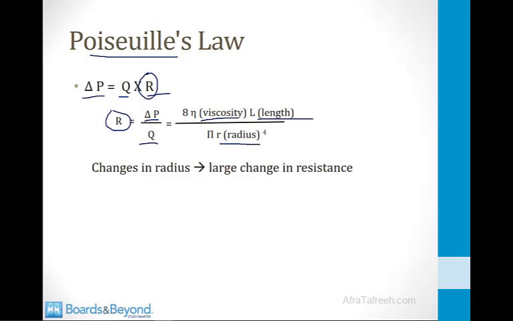So we've already talked about how when viscosity goes up, resistance to flow goes up, and that fits with Poiseuille's law. The other important element of Poiseuille's law is the radius here. Remember, radius is in the denominator and it's raised to the fourth power. So changes in radius have a very powerful effect on resistance. When the radius of a blood vessel falls, the resistance to flow is going to go up a lot because radius is to the fourth power.